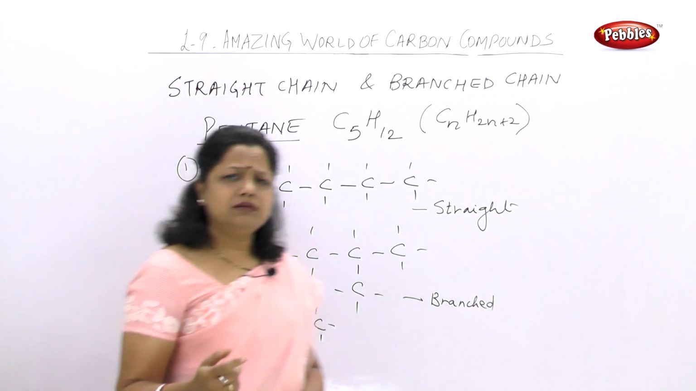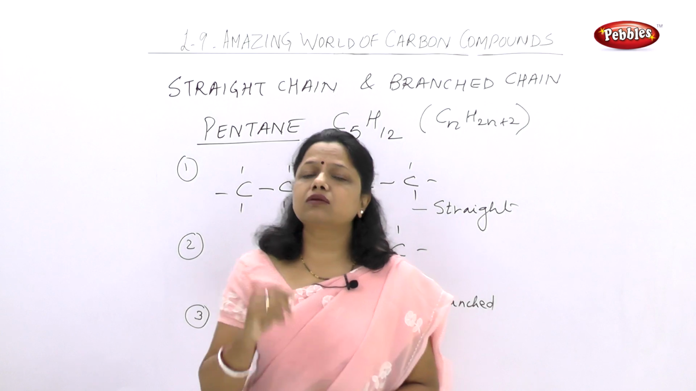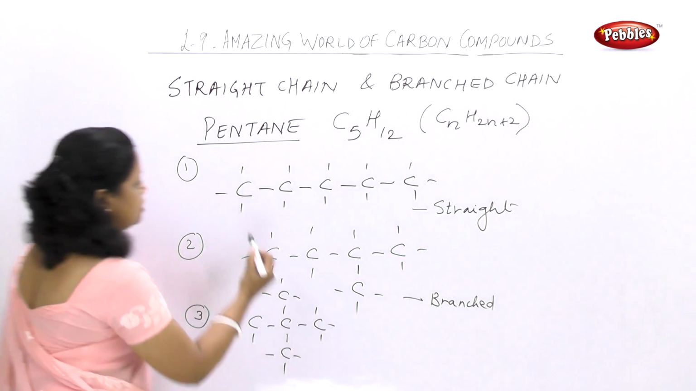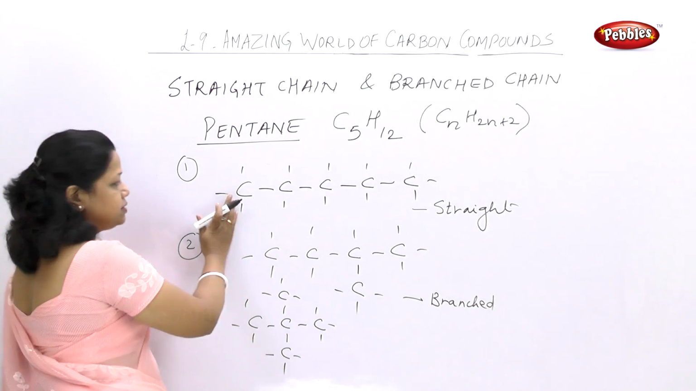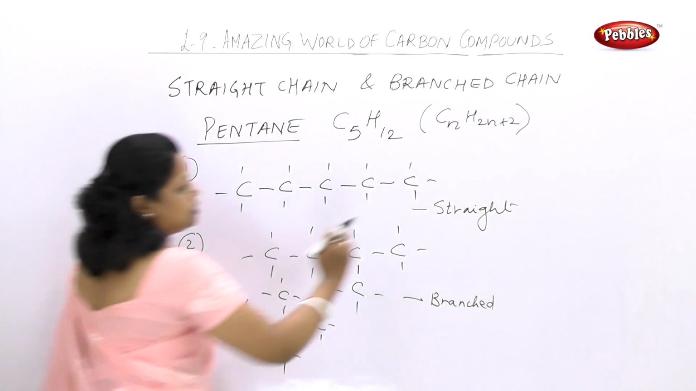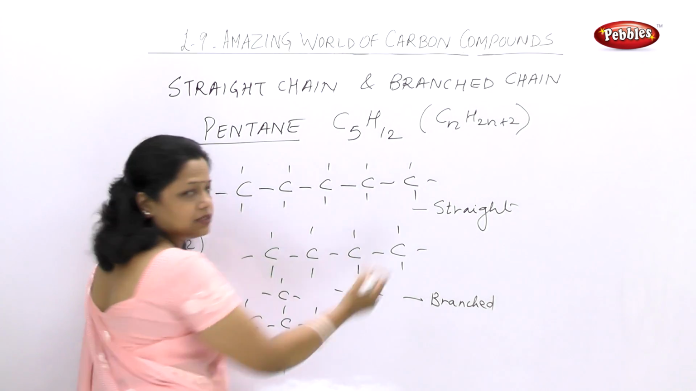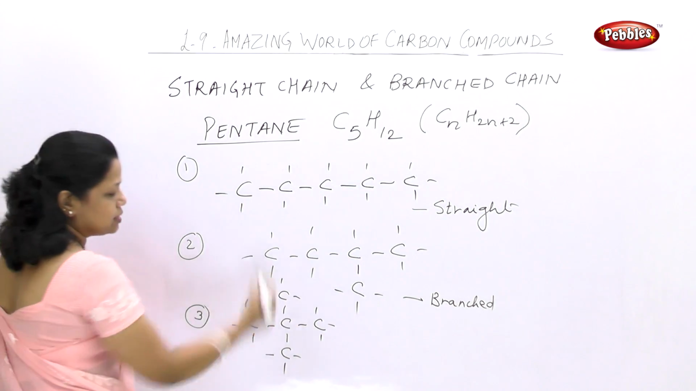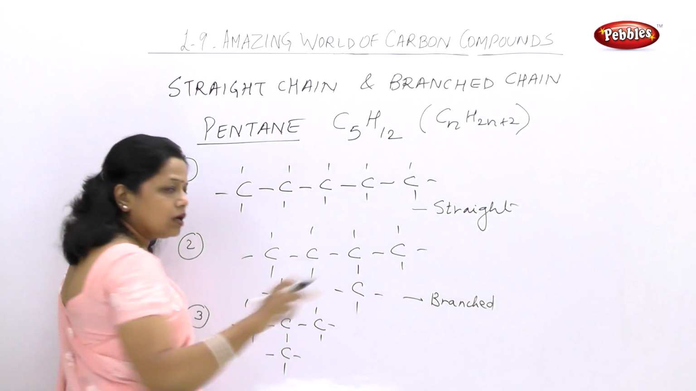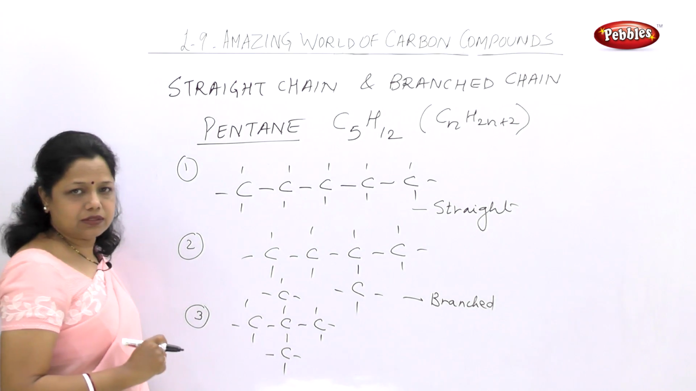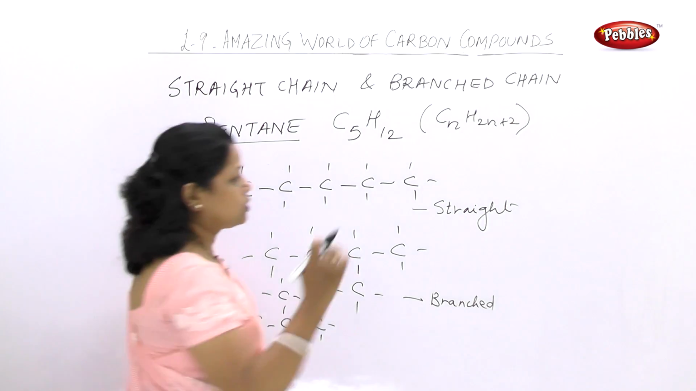Now, think, can I make it into a closed chain? What is a closed chain? Here, this carbon is not attached to any other carbon. That means it is open from this side. Here, the carbon is not attached to any other carbon. So, it is open from this side. This is how all these 3 are open chain. So, open chain means it is not connected to all the carbons. Can I draw it in the cyclic form or the closed chain?